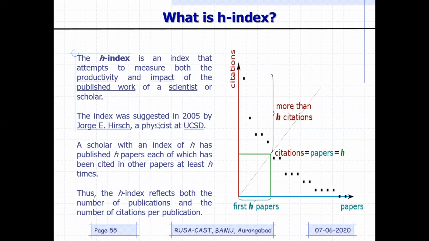Again, you need to understand the H-index as well, because nowadays people are talking about the H-index too. The H-index is a measure of both productivity and impact of the published work of a scientist or scholar. So suppose somebody has an H-index of 20, irrespective of the total number of papers, 20 means, let us say somebody has 100 papers, out of those 100, 20 papers got a minimum of 20 citations.